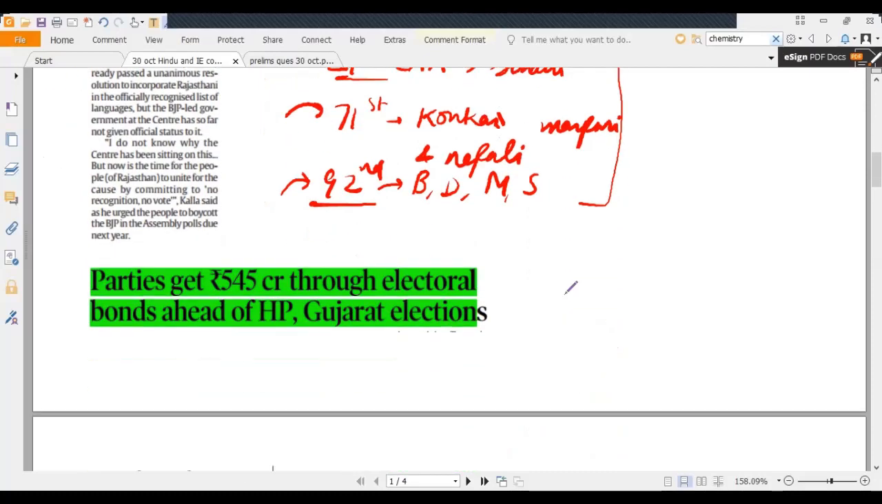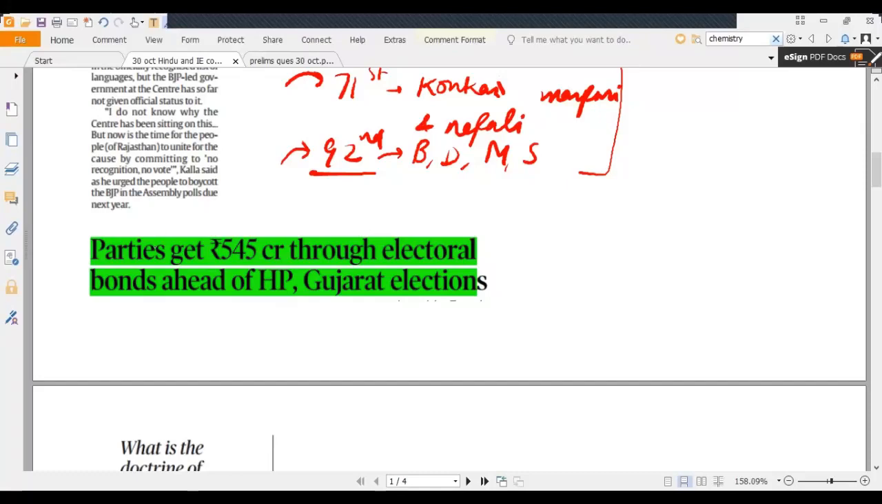Now moving forward, there is another news item related to polity, where it says parties get 545 crore through electoral bonds ahead of Himachal Pradesh and Gujarat elections. Electoral bonds are very important from our exam point of view because news related to it comes very frequently. So let us understand about it. Electoral bonds are basically bonds for donation to political parties.